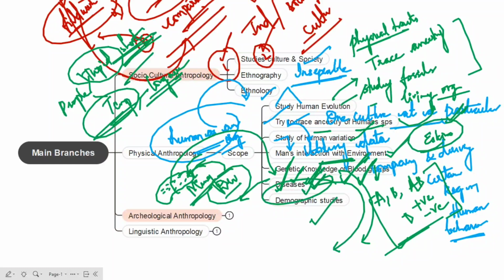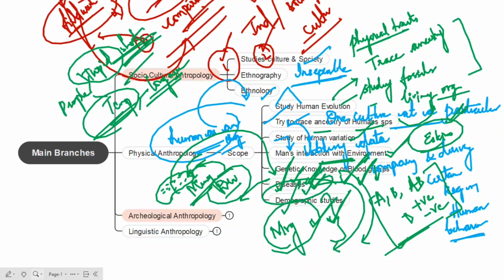And next one is demographic studies. In these demographic studies, we need to know about marriage, how marriage is practiced. For example, whether they are endogamous or exogamous. We also need to know about mating patterns and breeding. So we are going to learn some interesting things regarding the demographic studies of these tribal people.